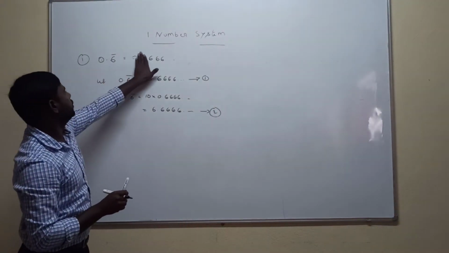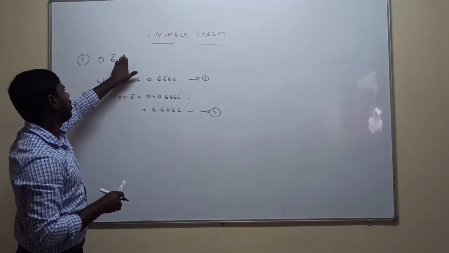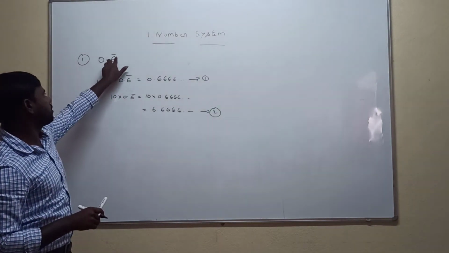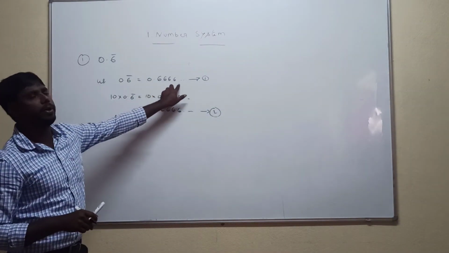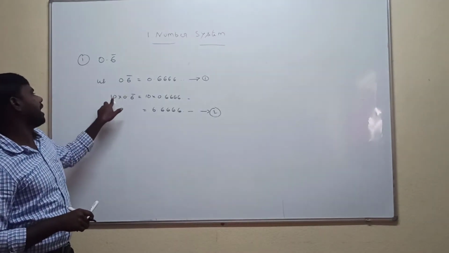So now everyone understood? 0.6 bar is the non-terminating decimal. To convert this non-terminating decimal to a rational number, 0.6 bar, 6 bar is nothing but 6 repeated many times. One decimal digit after the point is there, so I am multiplying with 10.